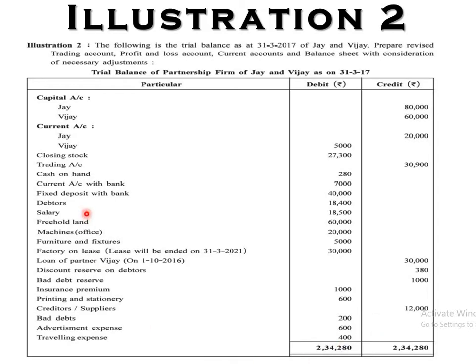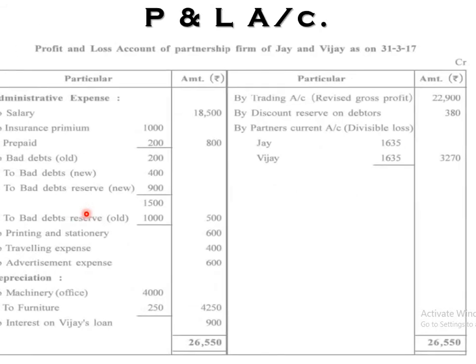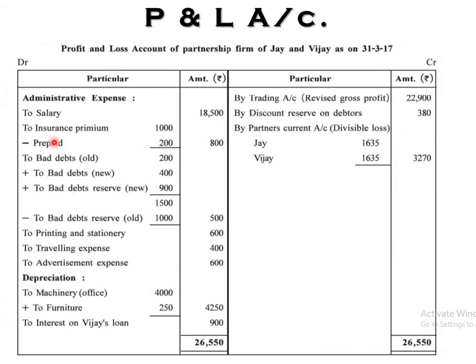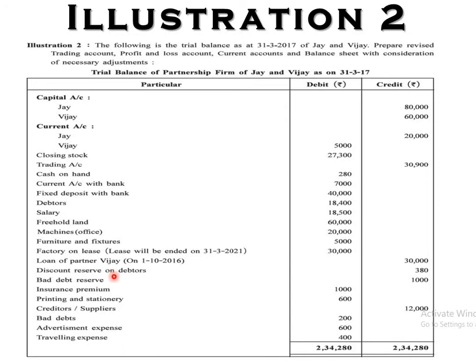Okay, salary, profit and loss account, debit side, no adjustments are there I think on that one. So directly on the debit side salary is there. Here it is, right? Insurance premium completed, bad debts, all the entries given. See the entries of printing and stationery, traveling expense and advertisement, directly, no adjustments are there. Done. So directly give the entries. Depreciation is taken and interest. So here the entries of the profit and loss are already taken. I think no entries remain. See, discount on reserves taken, BDR taken, insurance, printing, creditors are given, bad debts, advertisement, traveling. That's all from the trial balance, right?